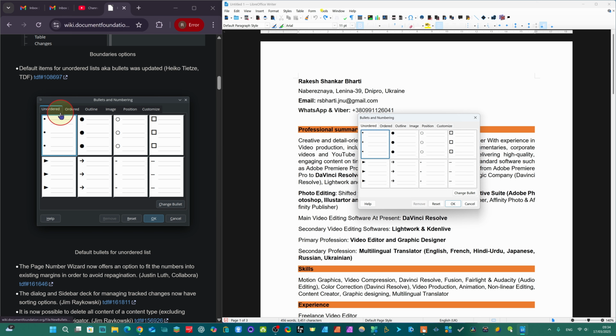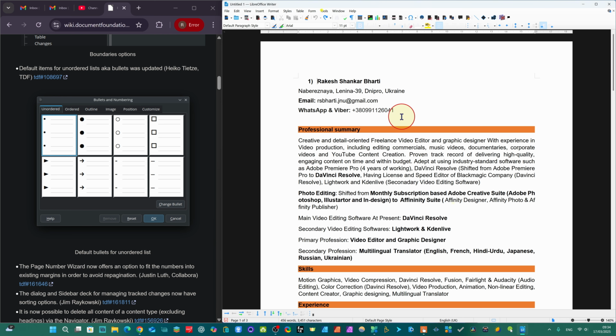But you see here, this is ordered, and this is unordered. Ordered, if you click ordered, it will be numbering. For example, you see I am typing here. Here you come again, this will number now. This is numbering. This is my resume. I am just applying, showing you for example here.